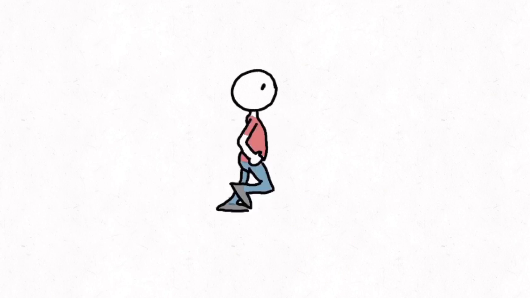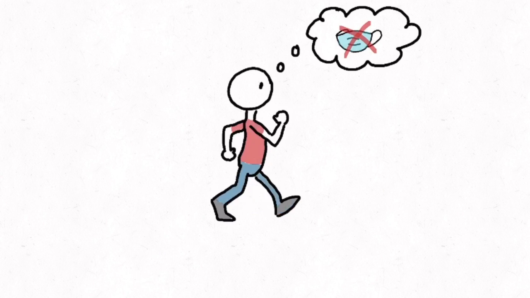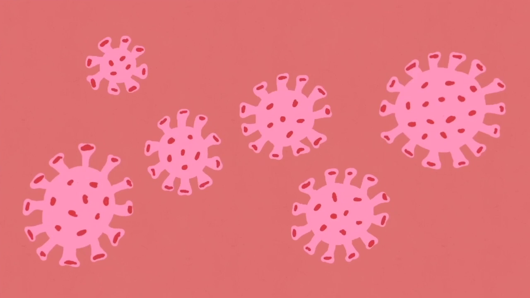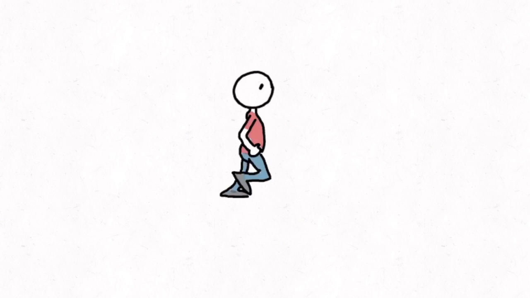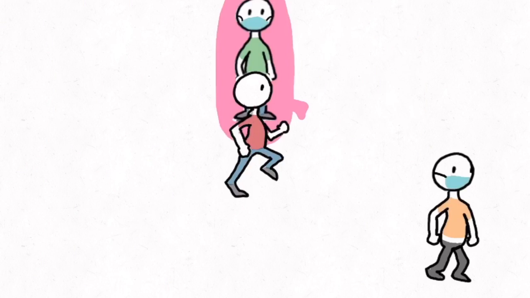Imagine that someone without any symptoms of COVID-19 breaks social distancing and goes in public without a mask. Not that big of a deal, it's just one person, right? Well, the scary thing is that they might be carrying the disease even though they aren't showing any symptoms. So that person could spread the disease to the people they walked past, and this could start a chain reaction leading to a massive outbreak.